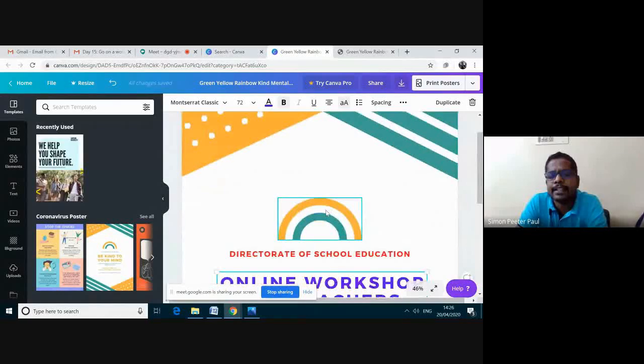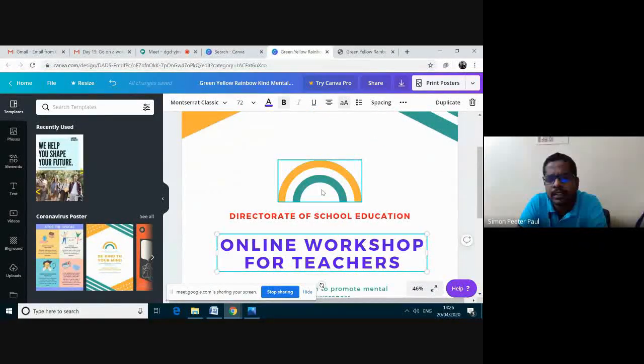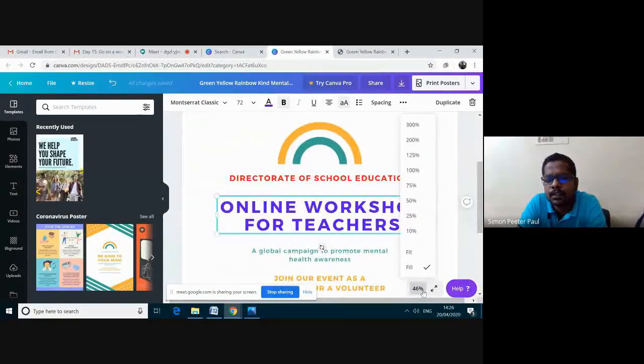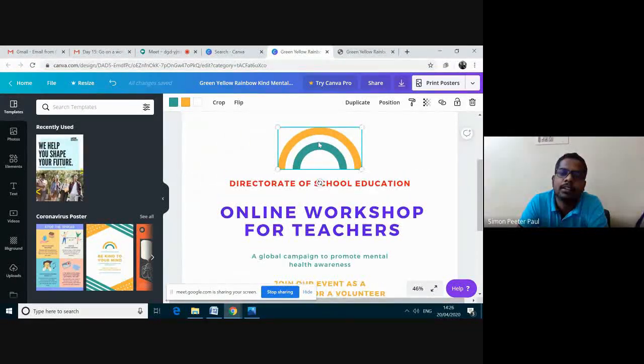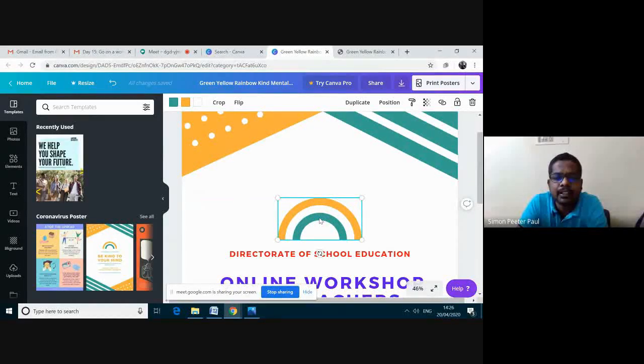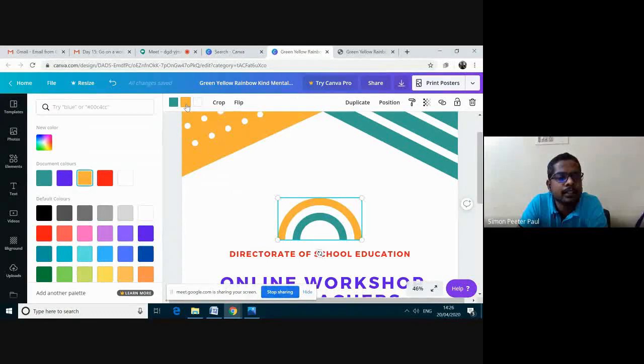I am not satisfied with this color. This pale color and this pale blue, I think so. I want to change this color. I can click here, and then when I am clicking here, you could see these three colors are given here. Suppose I want this yellow color, I am clicking this yellow color, and then I can select any color from this.